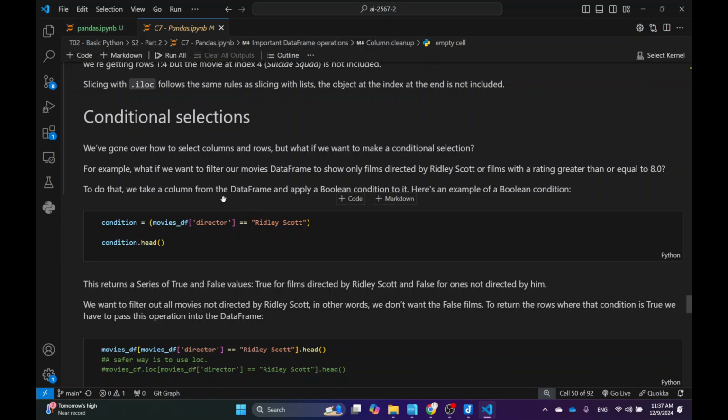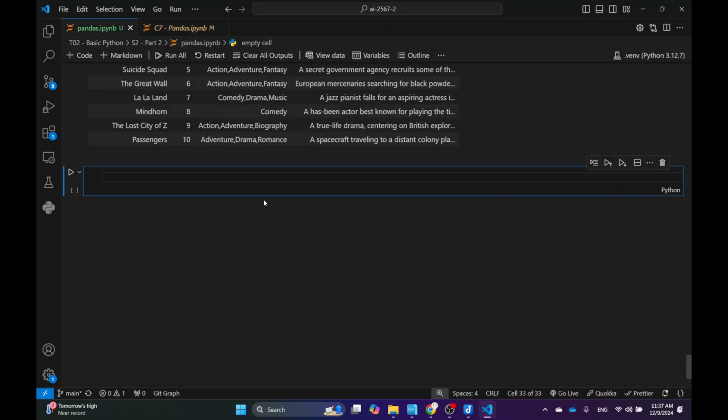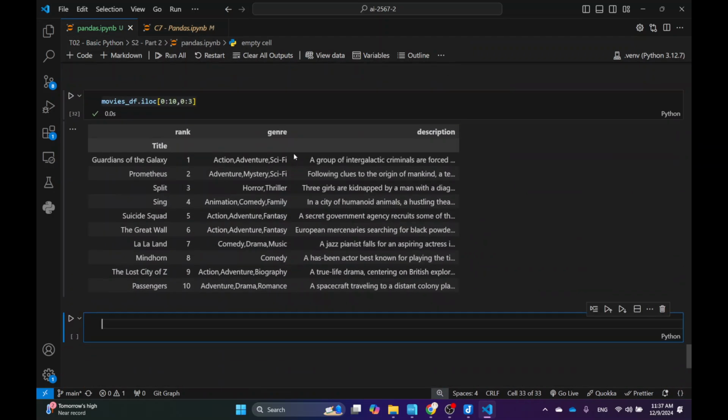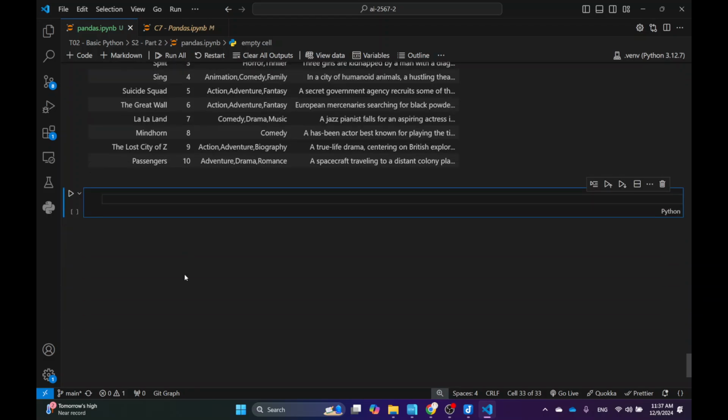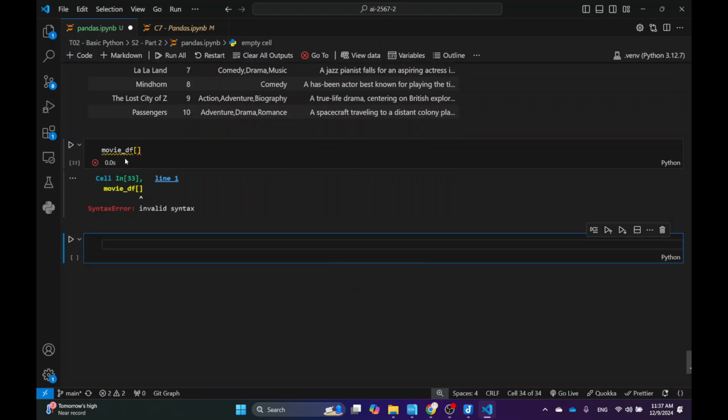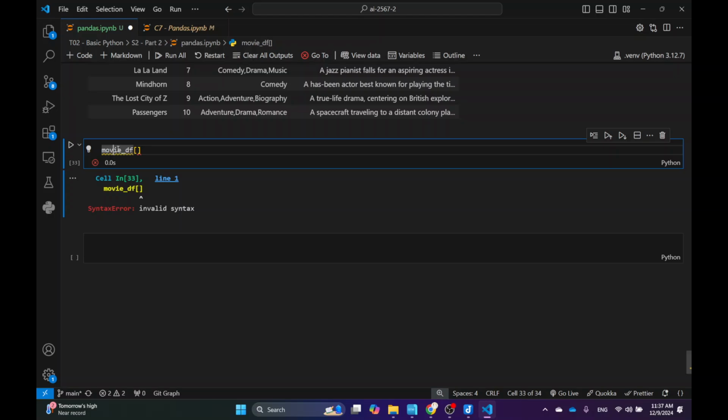Let's say I want to select the movies directed by Ridley Scott. You know which one, right? Prometheus and so on, he directed a lot of things. So what I can do is give them the conditions. I can say, if I were to write movie_df, right? movie_df, and here, movies with an S.